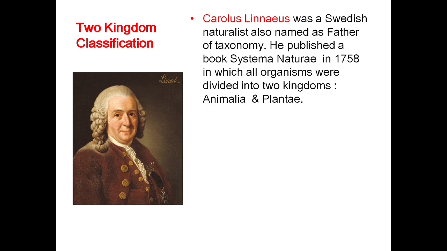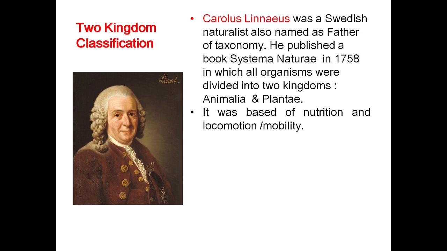He published a book, Systema Naturae, in 1758, in which he divided all living organisms into two kingdoms, kingdom Animalia and kingdom Plantae. His classification was based on nutrition and locomotion or mobility of the organism.